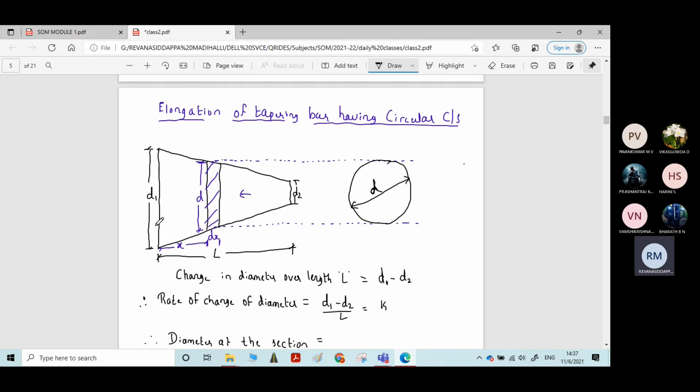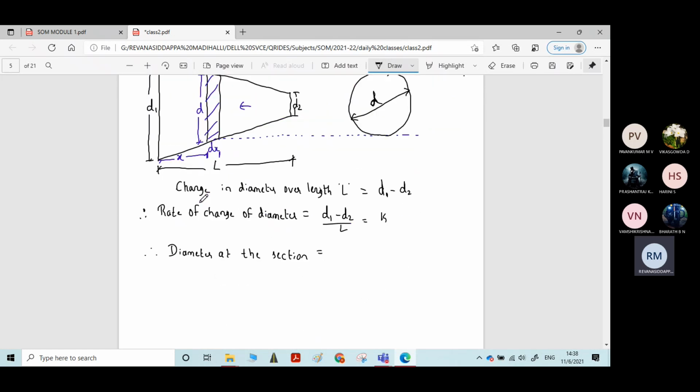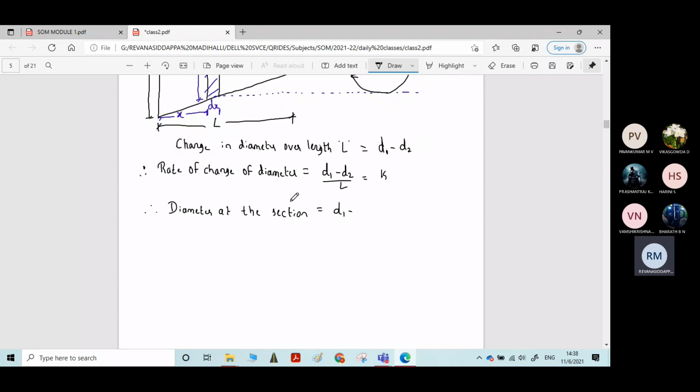Original diameter d1 minus, it is uniformly tapered to d2. Okay, d1 minus the change in diameter over length x will give the diameter at section dx. Am I right? d1 minus the change in diameter over length x will give this diameter d. Therefore d1 minus the change in diameter over length x.